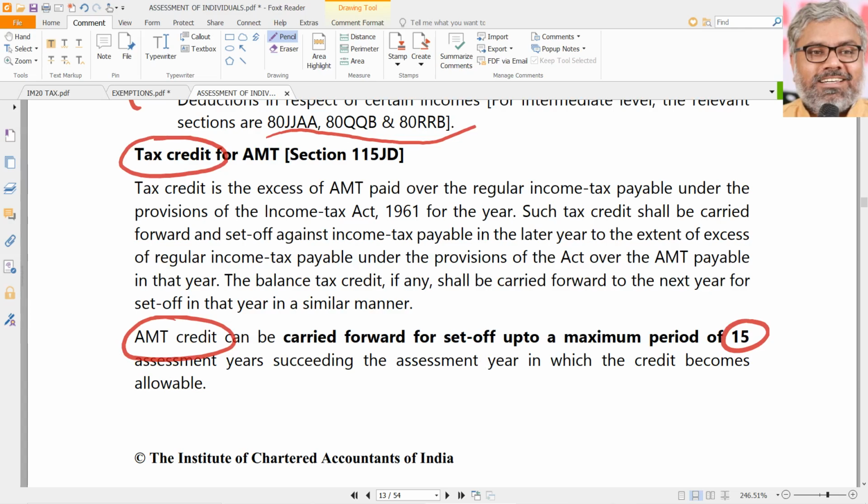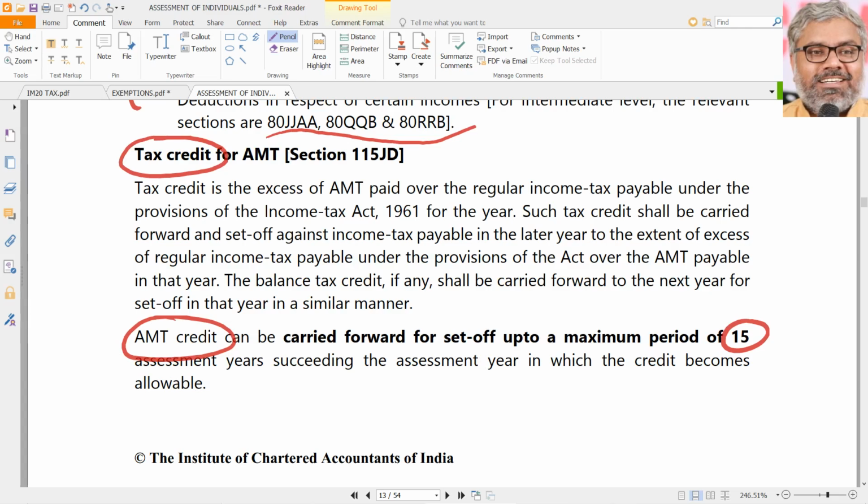Because in future also you might have to pay AMT. Then you can use the credit of AMT which was already paid. So that can be set off against what? Against the income tax payable in the future years. What is that extent? To the extent of excess of regular income tax payable under the provisions of the Act over the AMT payable in that year.